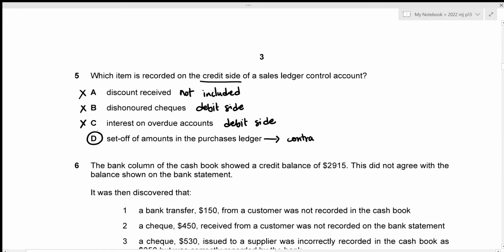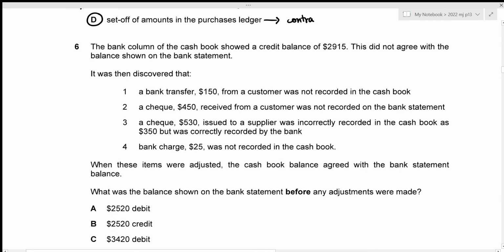Now we can move towards question number 6. The bank column of a cash book showed the credit balance of 2,915. This did not agree with the bank balance shown on the bank statement. Alright, and we are given some discoveries of errors. When these items were adjusted, the cash book balance agreed with the bank statement balance. What was the balance shown on the bank statement before any adjustments were made?